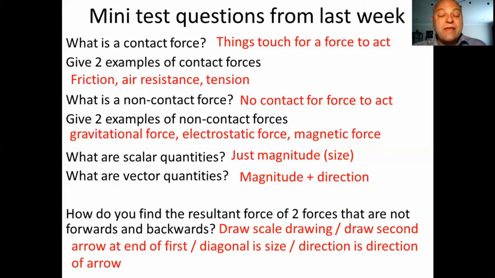You draw a second arrow at the end of the first, so perhaps you'll pick the horizontal one as your first arrow and then draw the vertical one starting at the end of the horizontal one. Where it ends up, you draw a diagonal from the start to the end, and the diagonal is the size and the direction. You'll need to measure it for the size, and the direction, well, it's simply the direction. You could, of course, draw a line going upwards and use a protractor to measure the angle, and you could actually represent it as a bearing if you wanted to. Well, you got those right. Well done.